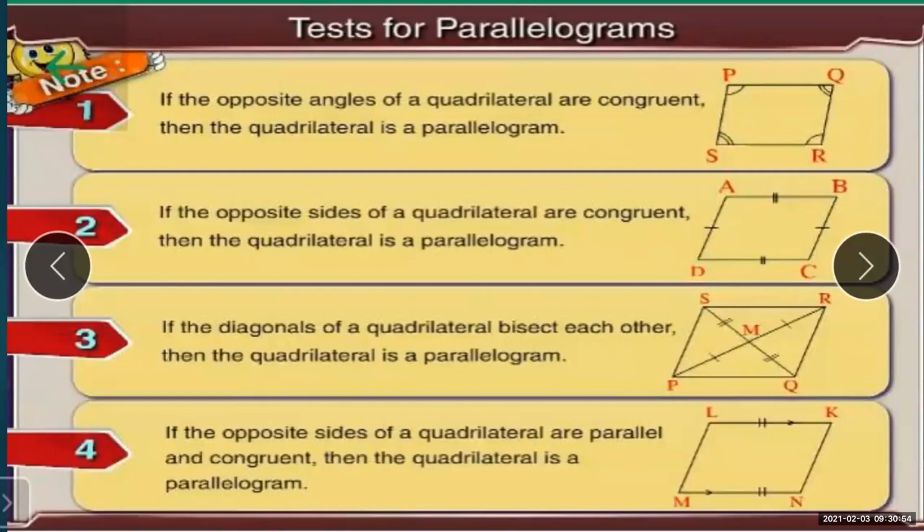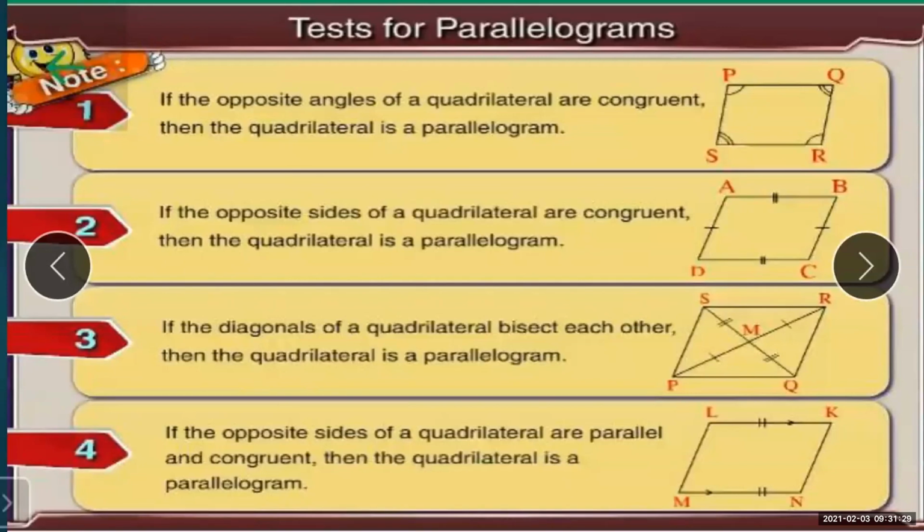Now for this second test, students, I would like to give you the example of a square. You know that all the sides of a square are equal, congruent. So the pairs of opposite sides are congruent, and you can say that the square is a parallelogram. Yes, of course, because the second test is applicable to the square.